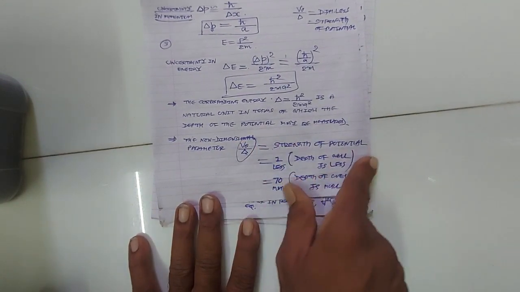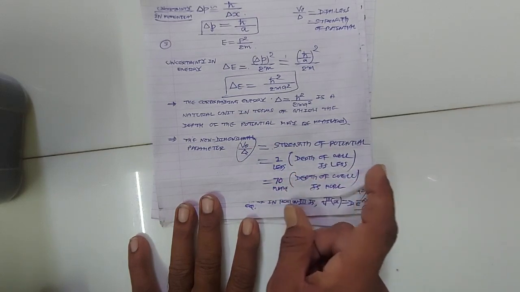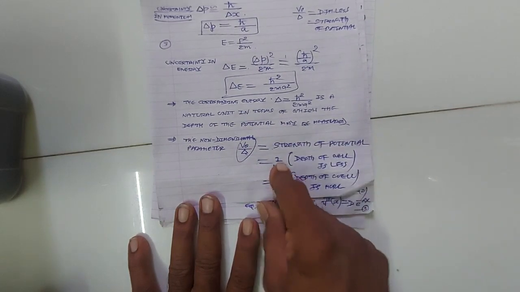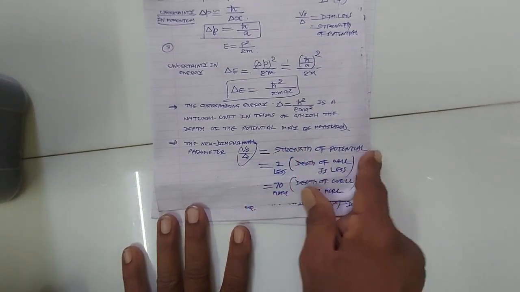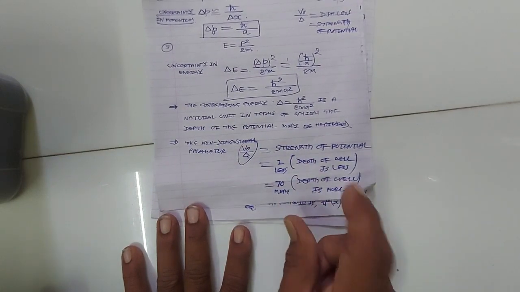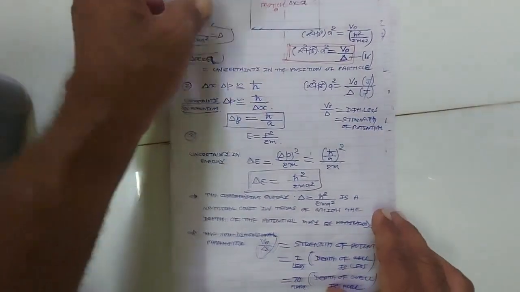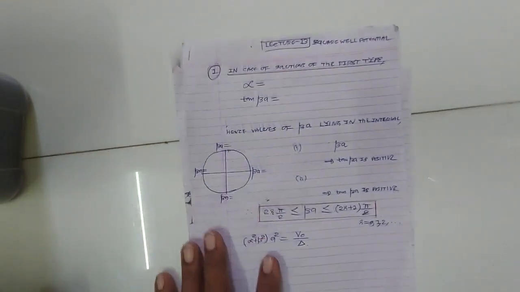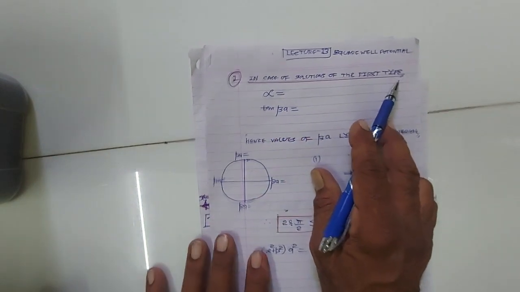If the strength of the potential v0 upon delta is more, suppose 70, then the depth of the potential well will be more. Okay, so if the strength of the potential is less, the depth of the potential well is less. Now let us see, in the case of the first type of solution, alpha is equal to beta tan beta a.